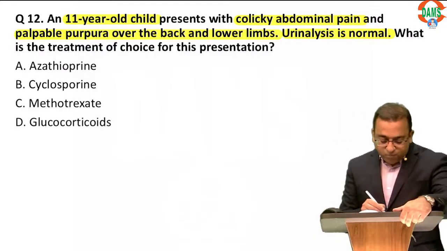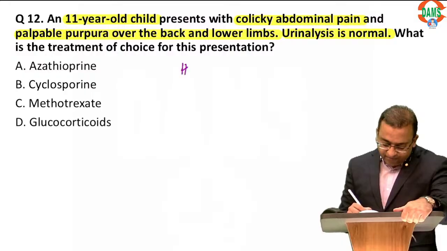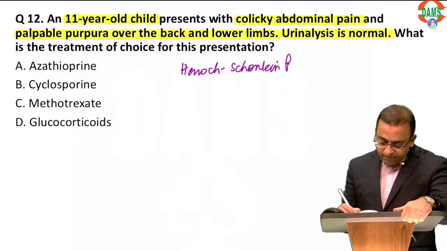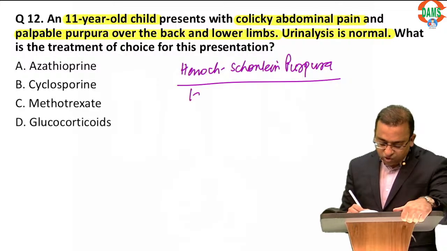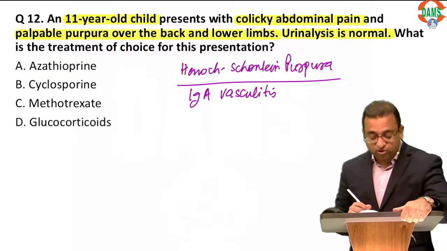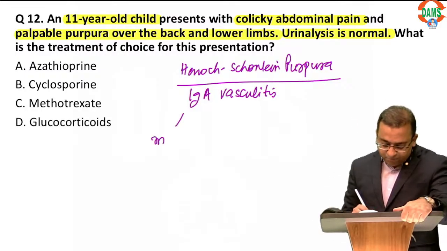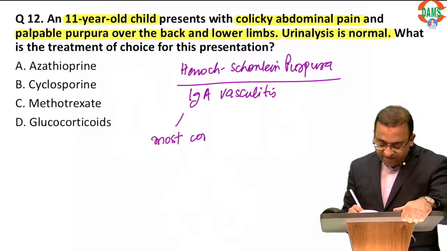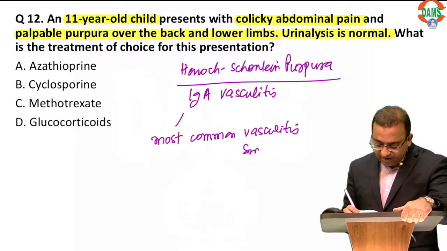So this is the most common vasculitis in children called Henoch-Schonlein purpura. Now we also call it IgA vasculitis. So the new name is IgA vasculitis. Remember, it is the most common small vessel vasculitis in children.